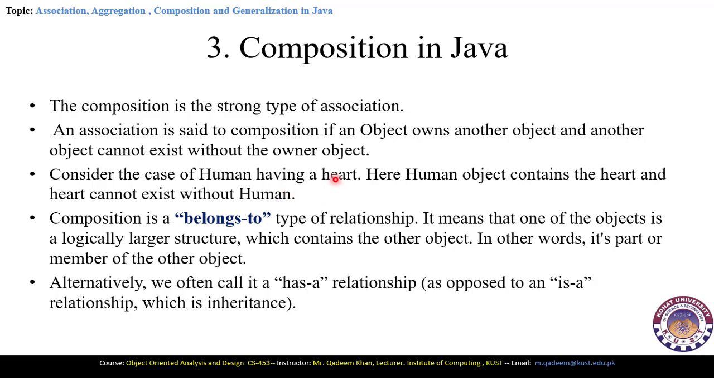So here the heart is part of the human class. That's why it is a belongs-to relation. It is also called a has-a relation, as opposed to an is-a relation. That means we can say that human has a heart. So it is also called the has-a relation, but it is the opposite of the is-a relation, which is called inheritance, which we will cover in later slides.